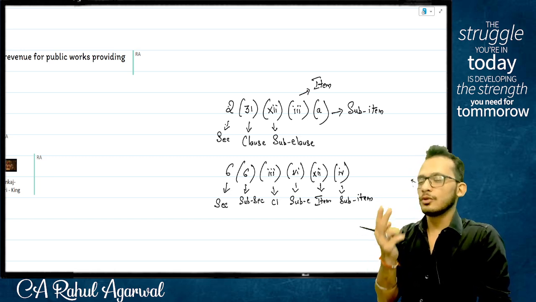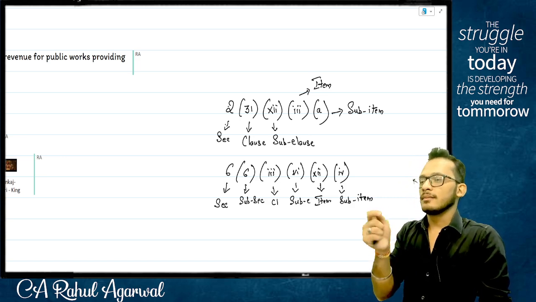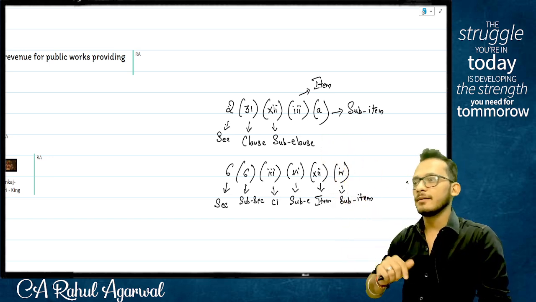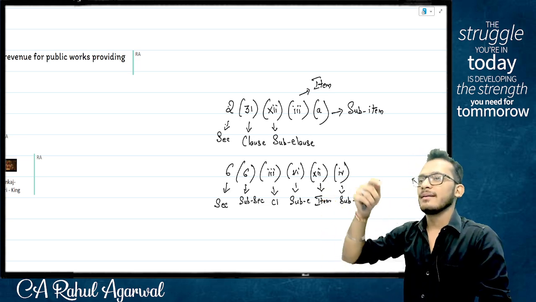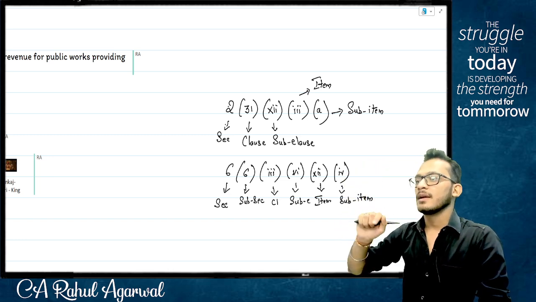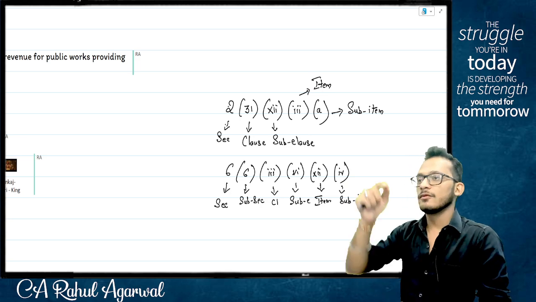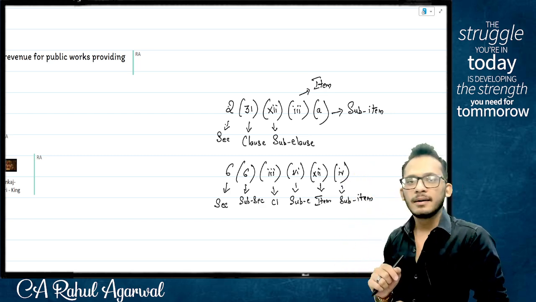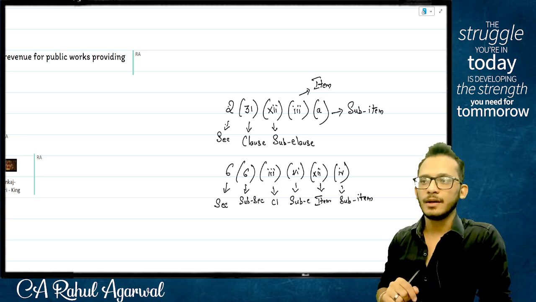Simple example, section 2 always talks about definitions. Now section 2, clause 1, clause 2, clause 3, everything is talking about different definitions. One says what is India, one says what is income, one says what is tax, one says what is person. Is income related to person? Is tax related to India? No, not really. Which means each item works independently, has no relation to each other, and therefore they are all clauses directly.